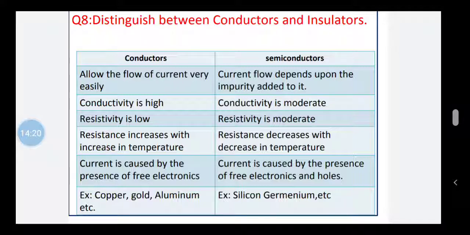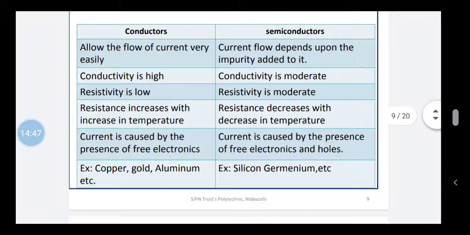Now let us understand the differing properties between conductors and semiconductors. The first difference is that conductors allow the flow of current very easily, while in a semiconductor, current flow depends upon the impurity added to it. The second difference is that the conductivity of a conductor is high, while in a semiconductor, conductivity is moderate. Resistivity is low in conductors, while resistivity is moderate in semiconductors.